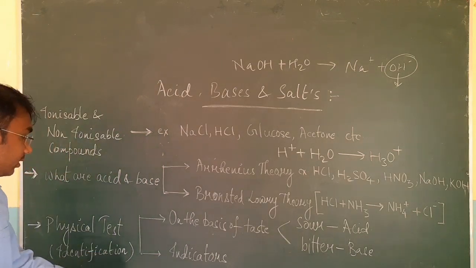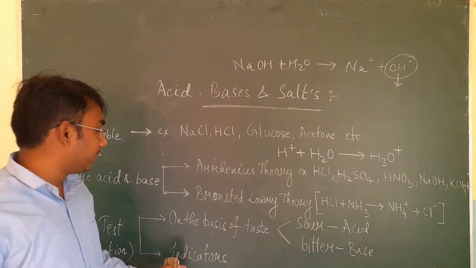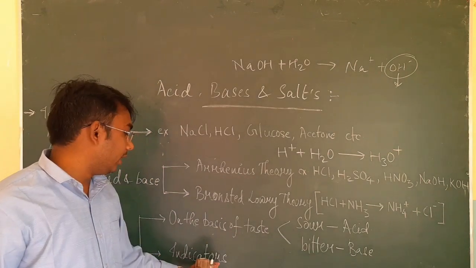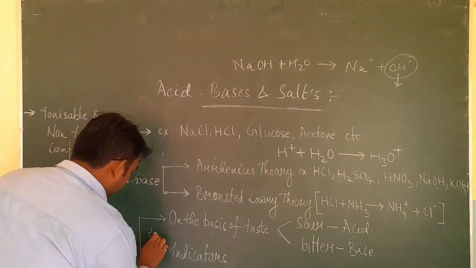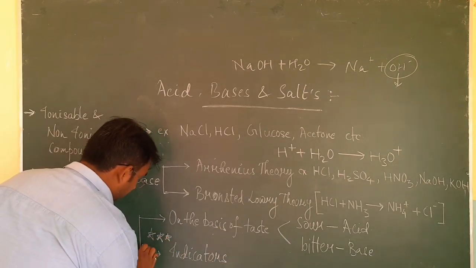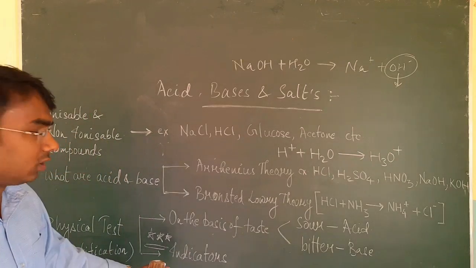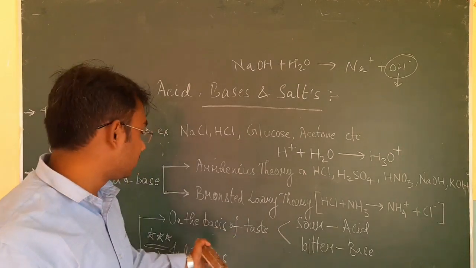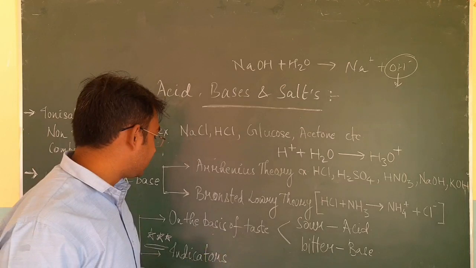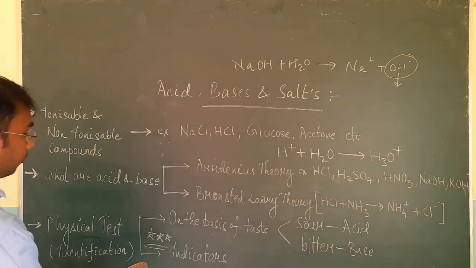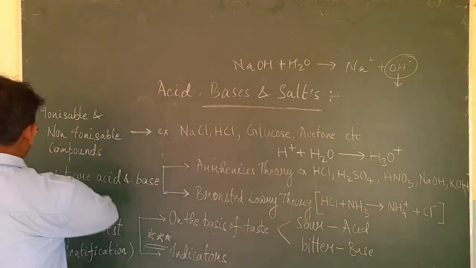Now coming to the next way of identification, that is on the basis of indicators. And this is very important from the exam point of view, because very small questions, 1 or 2 marks questions, are frequently asked from this section.